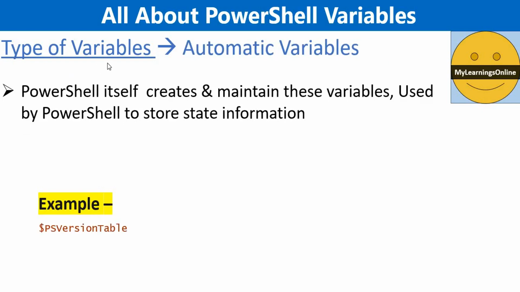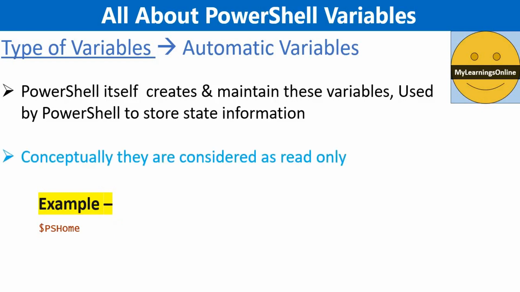Automatic variables store the state of PowerShell. These variables are created by PowerShell, and PowerShell changes their values as required to maintain their accuracy. PSVersionTable is an example of an automatic variable that stores the version information of PowerShell, like what exactly the version of PowerShell installed on our system is. Conceptually, they are considered read-only. It means users cannot change the value of these variables.